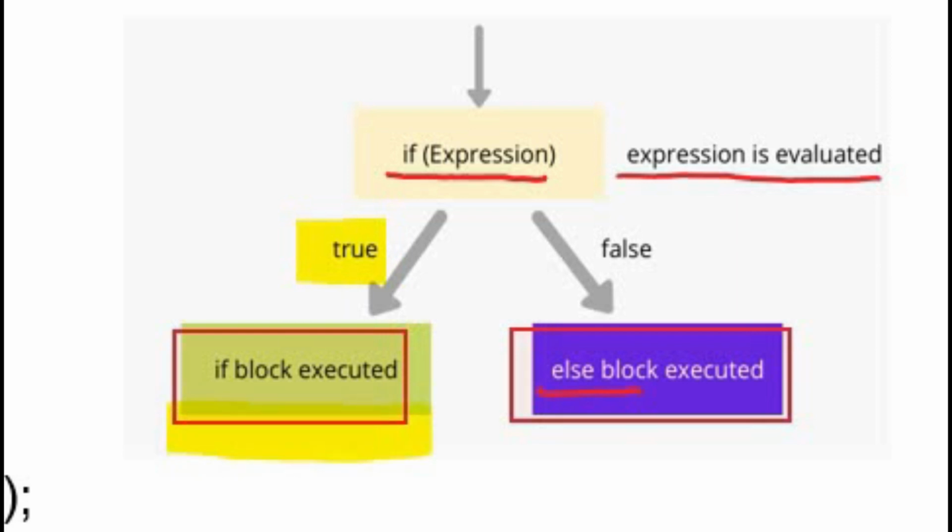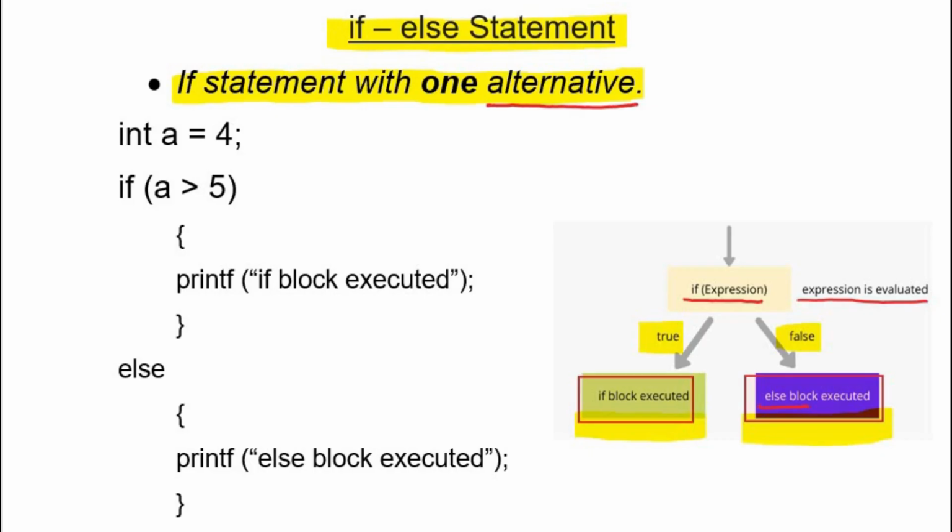But when the if condition is false, then the if block will not be executed and the alternative of the if block, which is also known as the else block, will be executed. The syntax of writing an if else statement is, first we write the keyword if, then inside parentheses we test a condition. And like the simple if statement, there is an if block which may contain multiple statements. After the if block, we have another block which is called the else block.